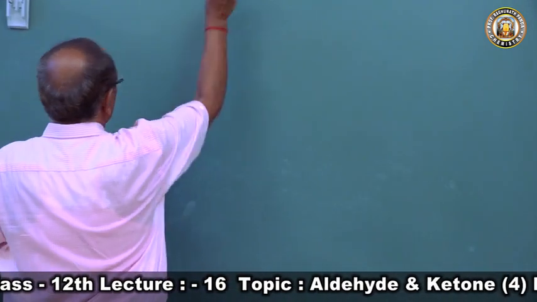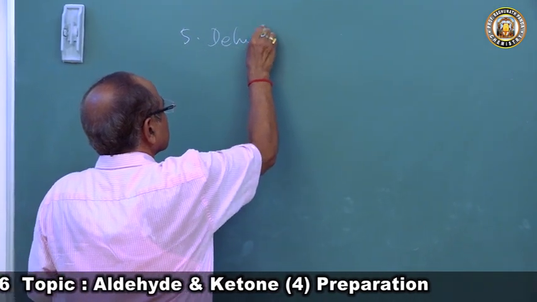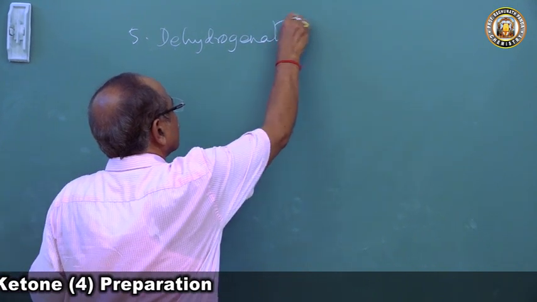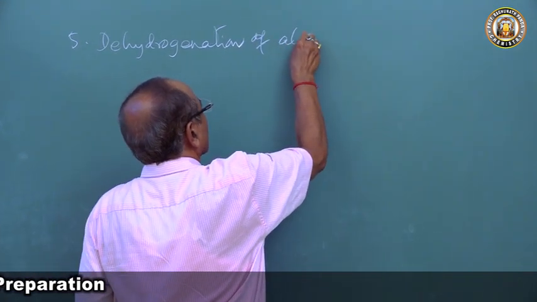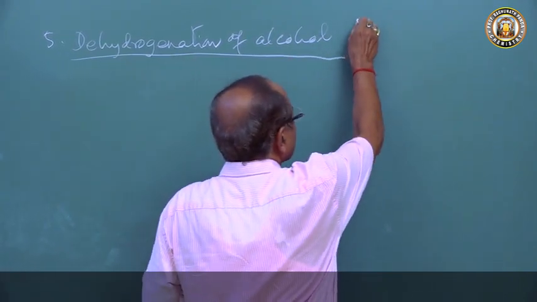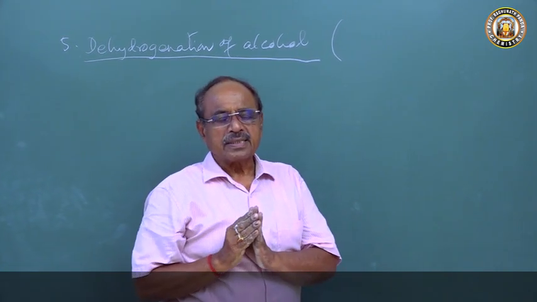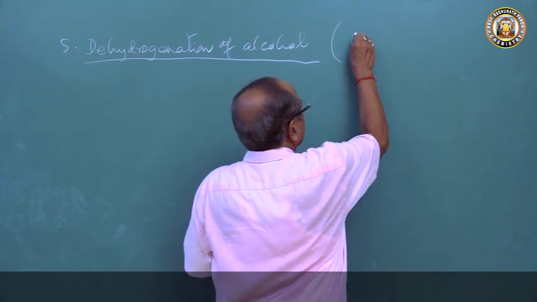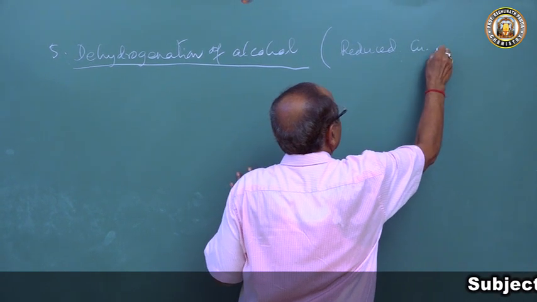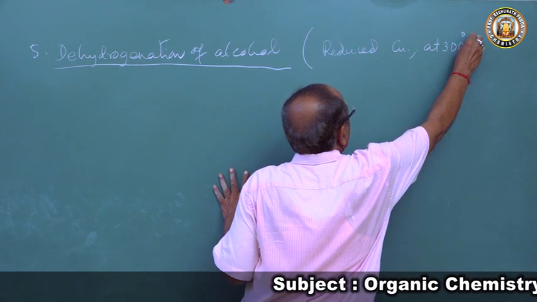We will come to dehydrogenation of alcohol. So the dehydrogenating agent, just like oxidizing agent, reducing agent, hydrolytic agent, dehydrogenation is reduced copper. It is used as a reduced copper at 300 degree centigrade. This I have explained you what is meaning the word of the reduced copper.